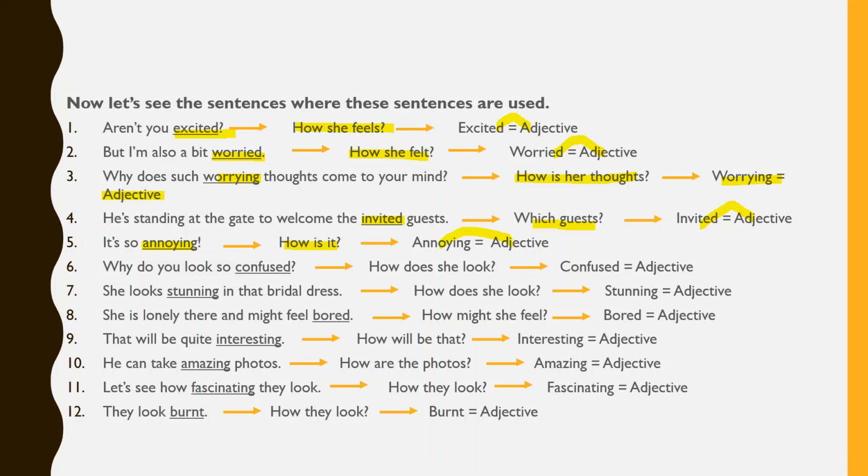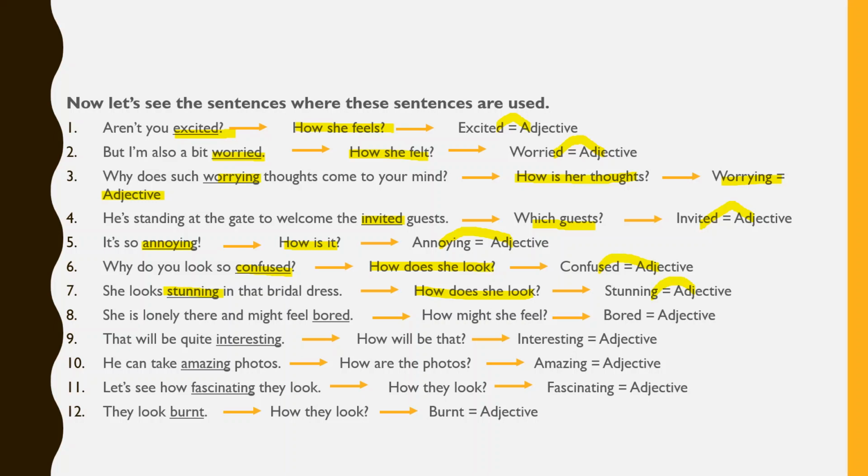Number 6: Why do you look so confused? How does she look? Confused. And this is also an adjective. Number 7: She looks stunning in the bridal dress. How does she look? Stunning. And this is also an adjective.